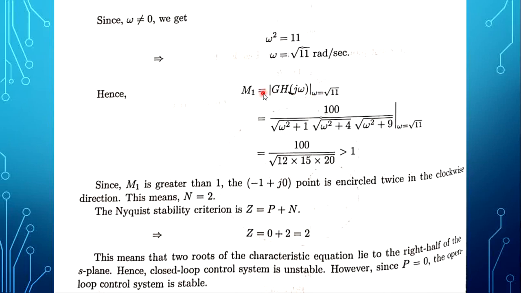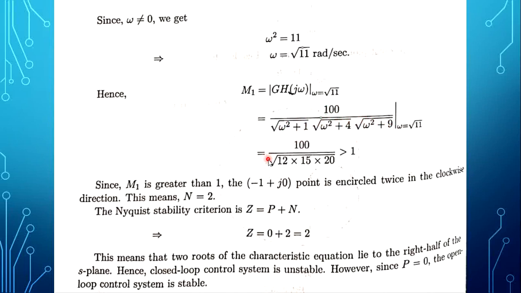Now take the magnitude of the given open loop transfer function, where the magnitude is 100 divided by root of omega square plus 1, root of omega square plus 4, root of omega square plus 9. In this expression, substitute the omega we obtained at the minus 180 degree line. At the minus 180 degree line, the omega value is root of 11. So substitute that omega value.